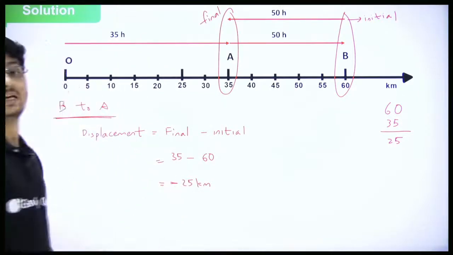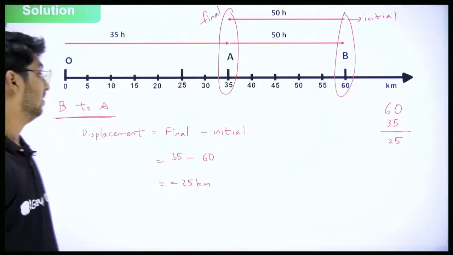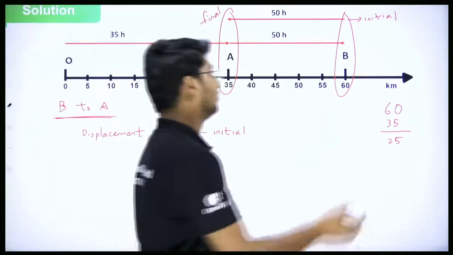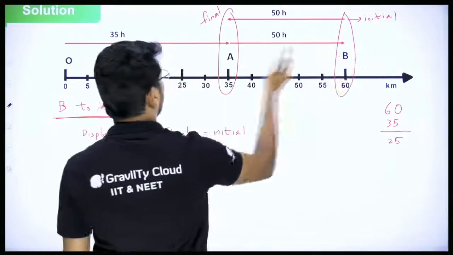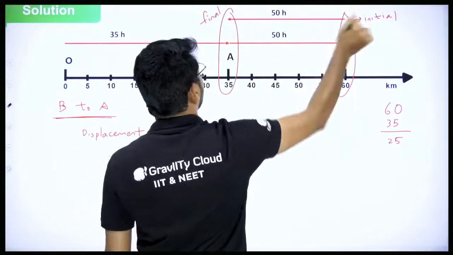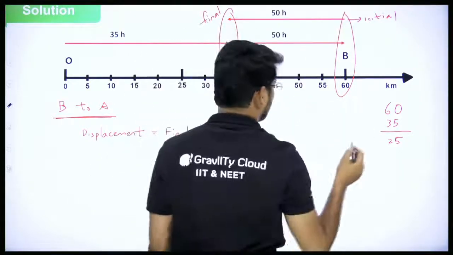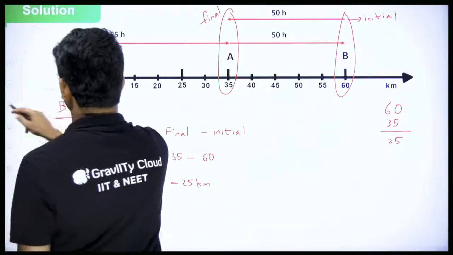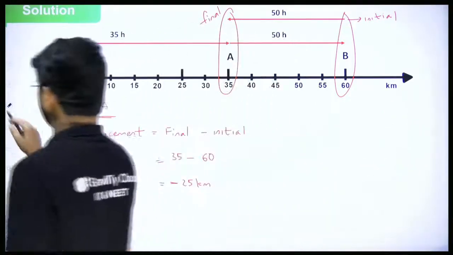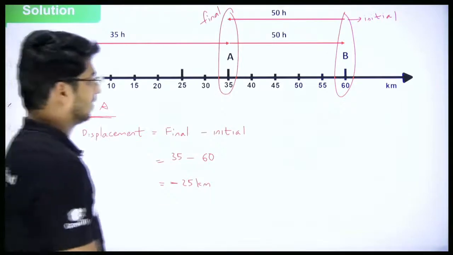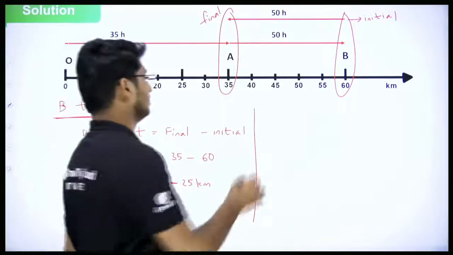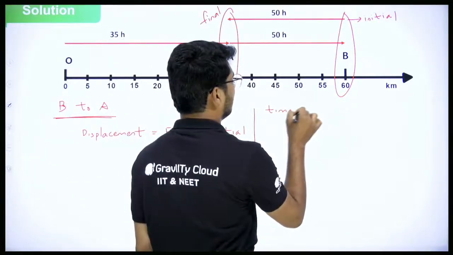And what does minus mean, everyone? Minus will mean that the direction is towards left. And obviously here, look at this, B to A. What is the direction here? Look at the straight line above. B to A, it is towards left. And towards left is negative. Okay. And what about time here, everyone? Time is given as 50 hours. I'll write that down. Time is 50 hours.